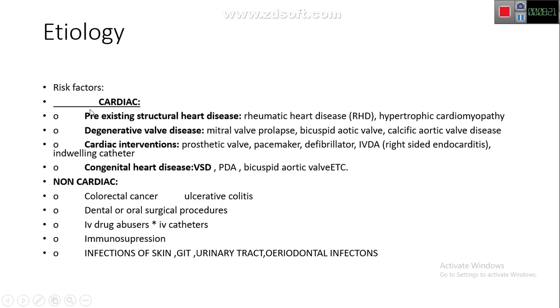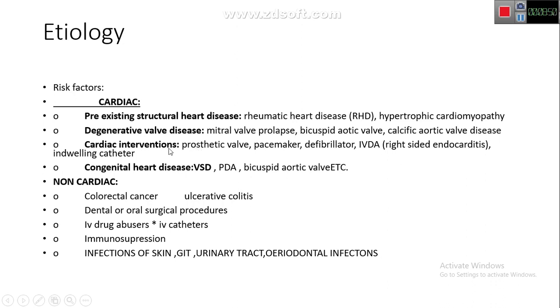Etiology. First, risk factors. It is also one of the minor criteria, which I will discuss later in the form of Duke's criteria. Cardiac risk factors: pre-existing structural heart disease like rheumatic heart disease and hypertrophic cardiomyopathy is a risk factor. Degenerative valvular heart disease like mitral valve prolapse, bicuspid aortic valve, calcific aortic valve.